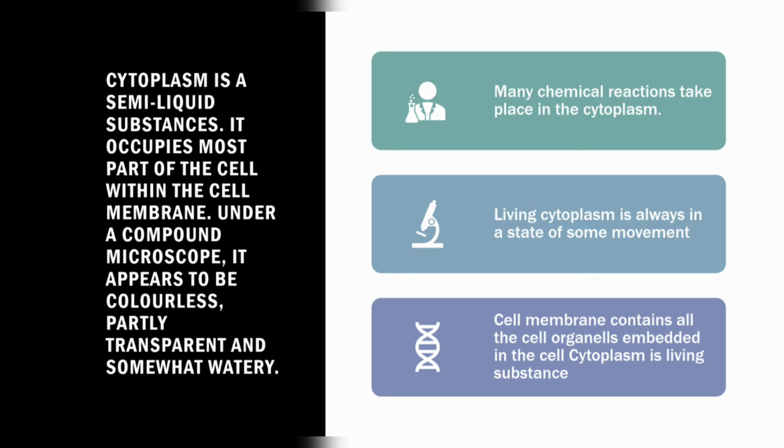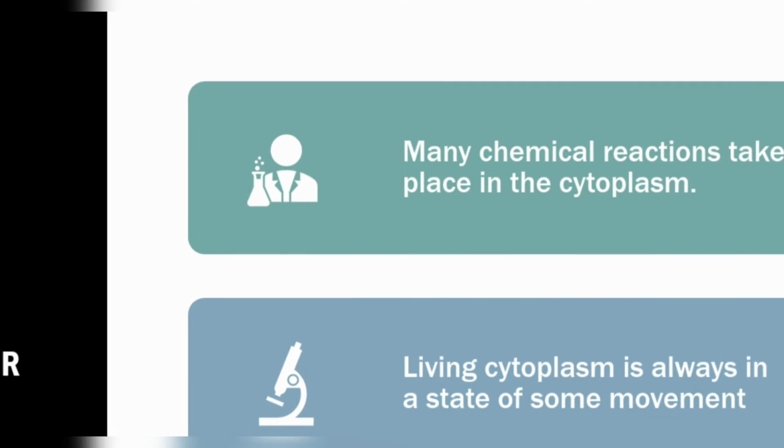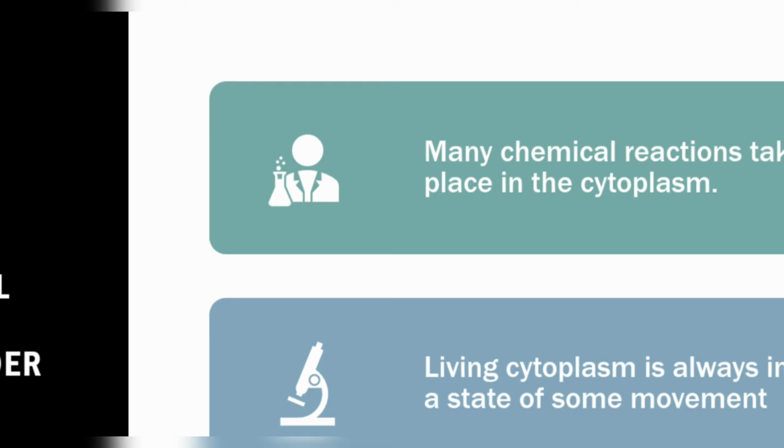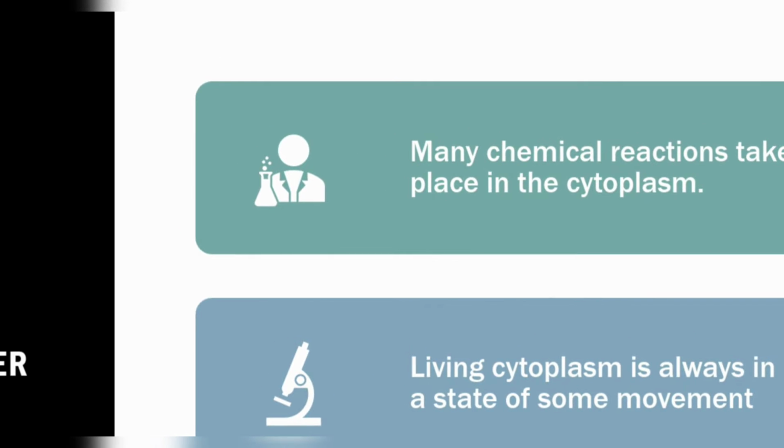Many chemical reactions take place in the cytoplasm. As we all know, cytoplasm is a main component of the cell to be called a generalized cell. A generalized cell should have 3 to 4 important parts: cell membrane, nucleus, cytoplasm and cell organelles. So cytoplasm is the most important.